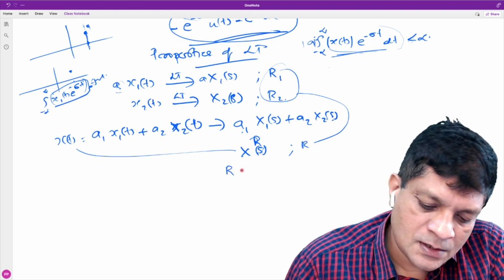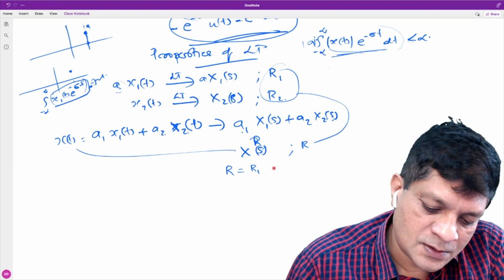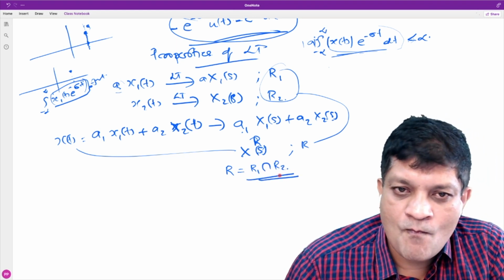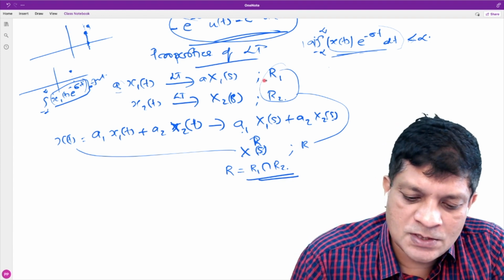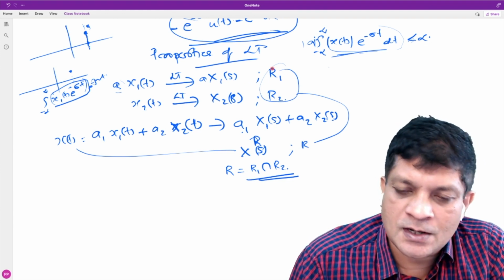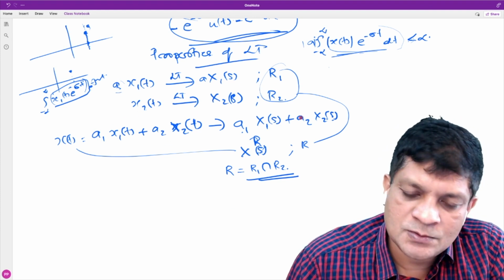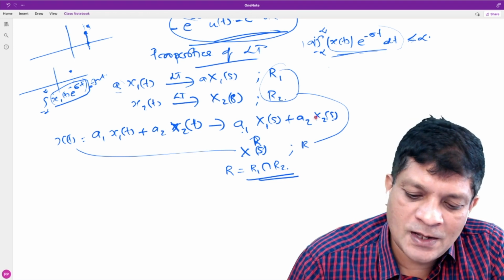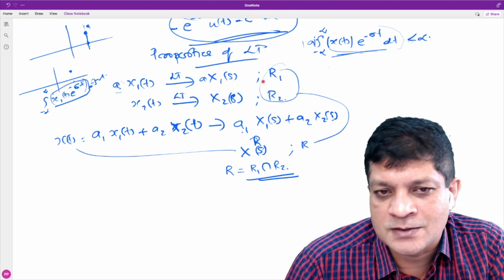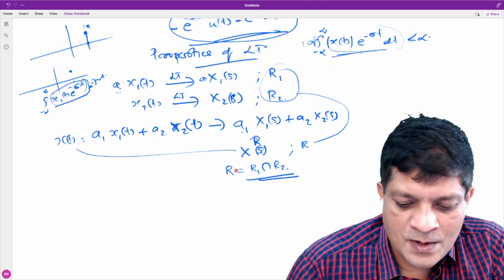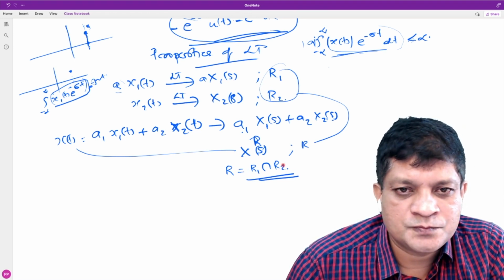R is equal to R1 intersection R2. Is it that? This expression is valid in region R1 and this one is valid in region R2, so the sum of these two is valid when both expressions are valid, isn't it?